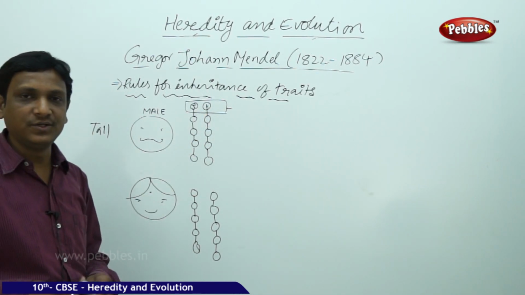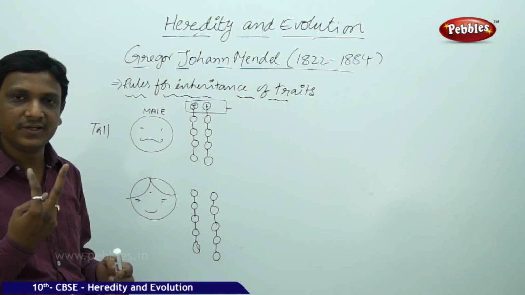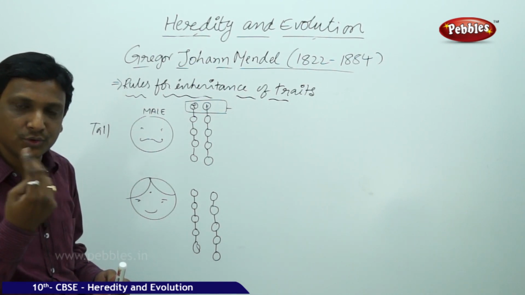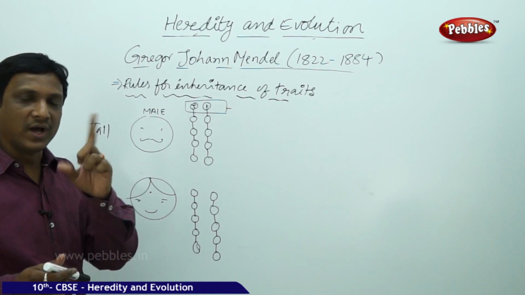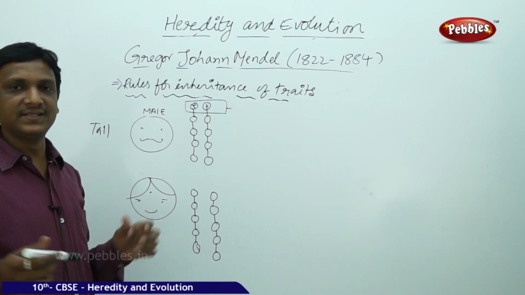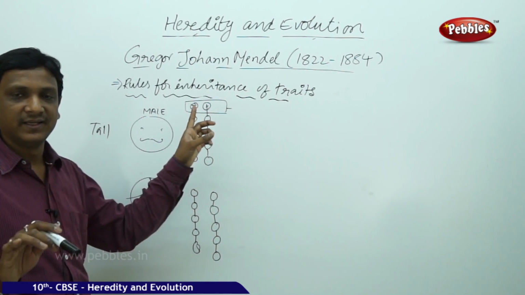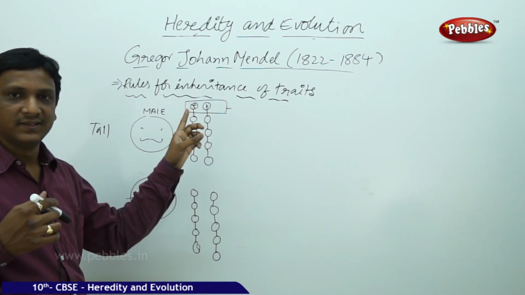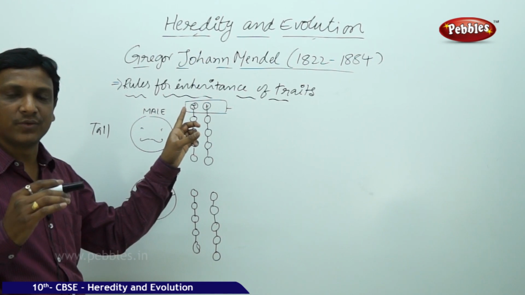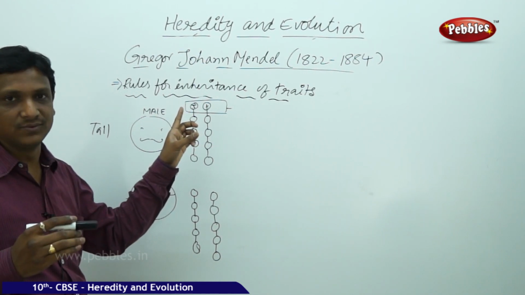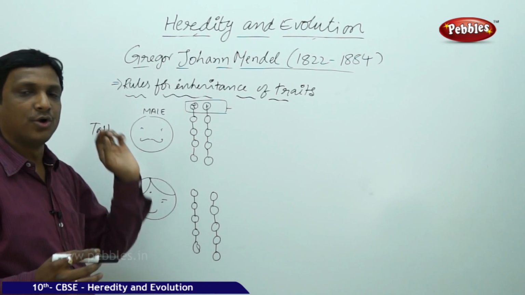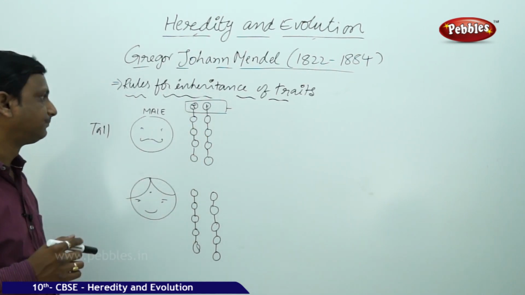So a person has two genes, one telling you to grow tall and one telling you to grow short, but only one is expressed. He is tall, which means this one is expressed. He has one more gene telling that his height should be short, but it is recessive. The other gene is dominant, so that is why it is expressed.